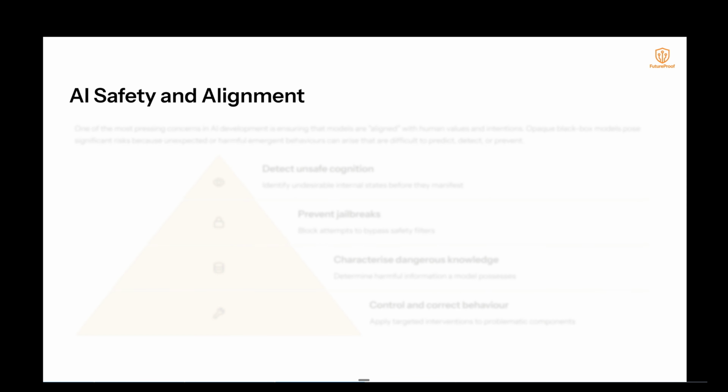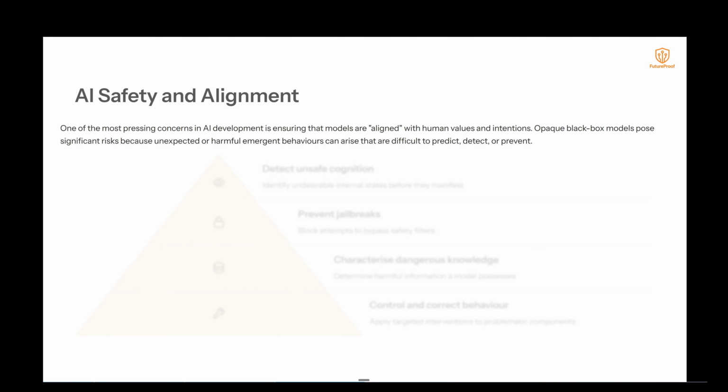AI safety and alignment. One of the most pressing concerns in AI development is ensuring that models are aligned with human values and intentions, however those might be defined. Opaque black box models pose significant risks because unexpected or harmful emergent behaviors can arise that are difficult to predict, detect, or prevent.